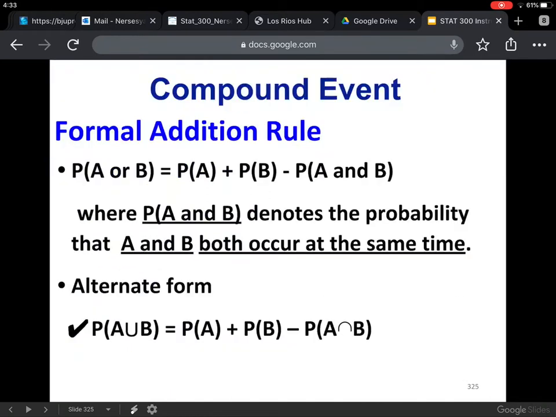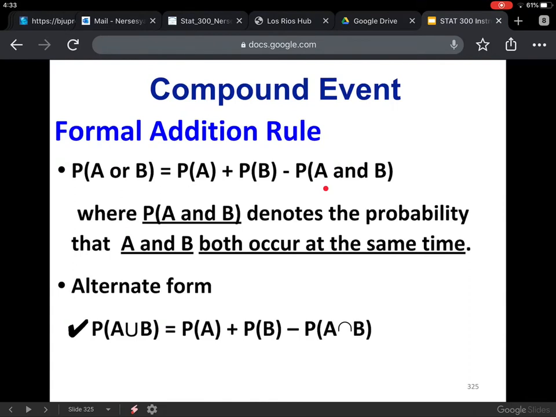Okay. The formal addition rule, you can write as probability of A or B is equal to, you find out what the probability of A is, find the probability of B, and then subtract one instance of probability of A and B. And A and B is the intersection where A and B both occur at the same time.